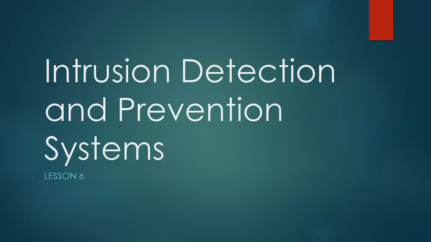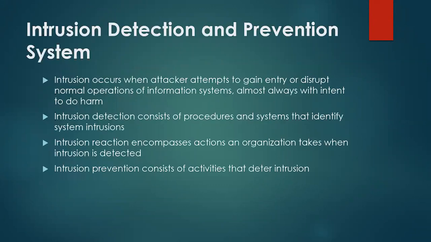Intrusion detection and prevention system. An intrusion occurs when an attacker attempts to gain entry or disrupt the normal operations of an information system, almost always with intent to do harm.